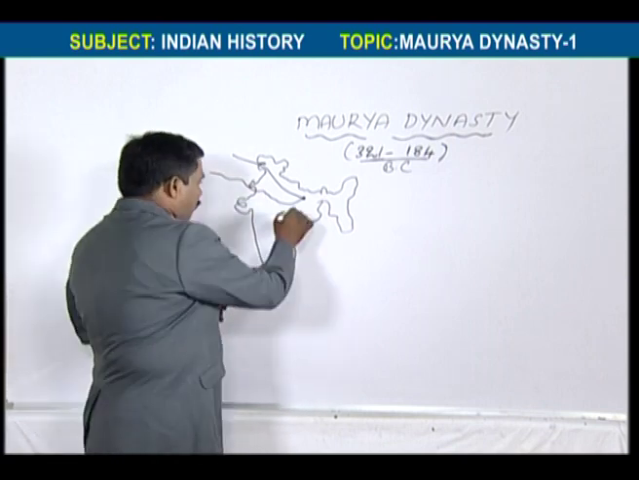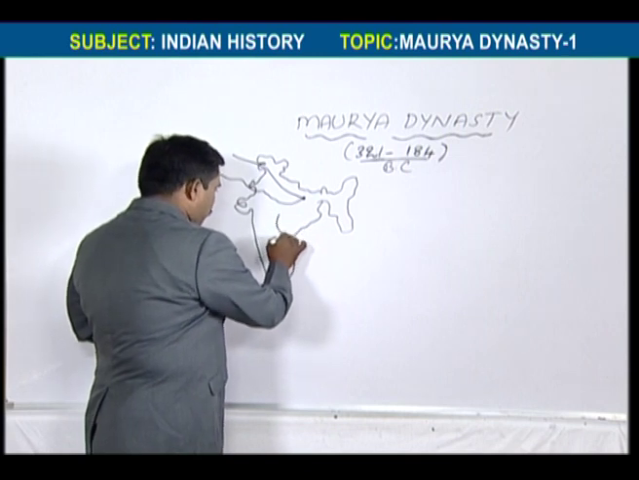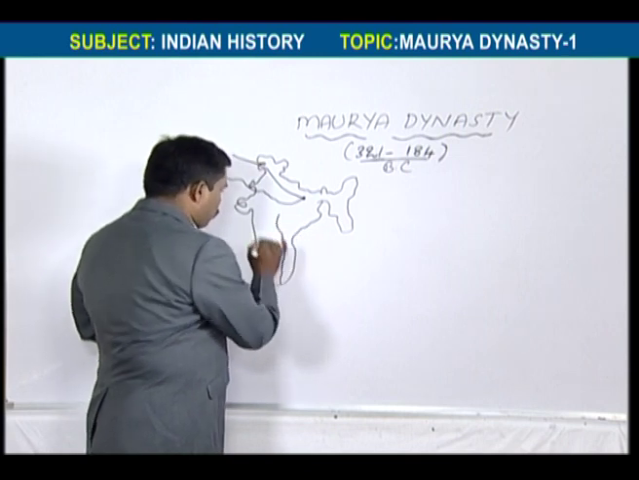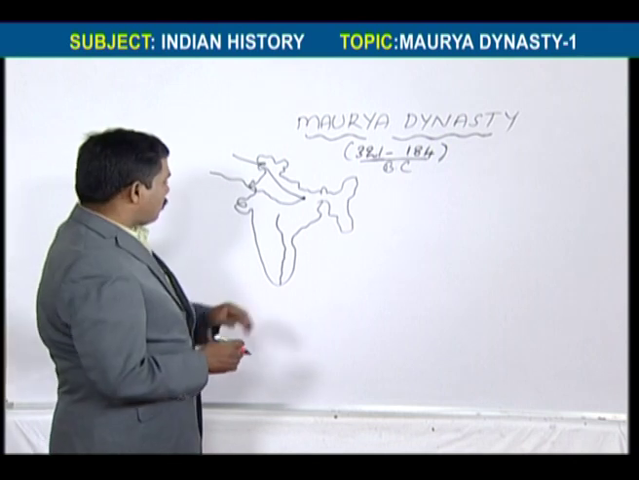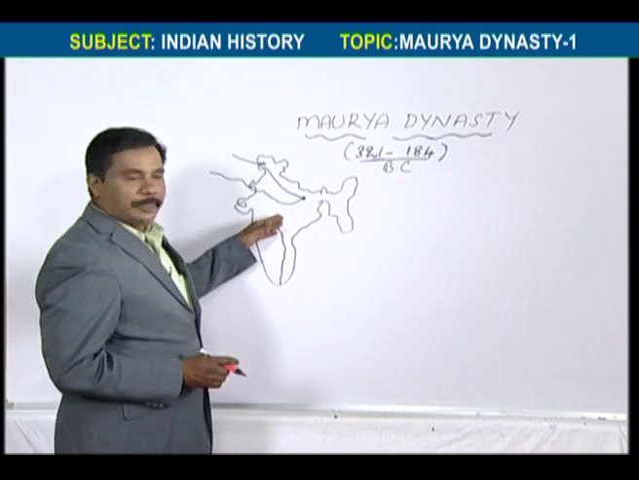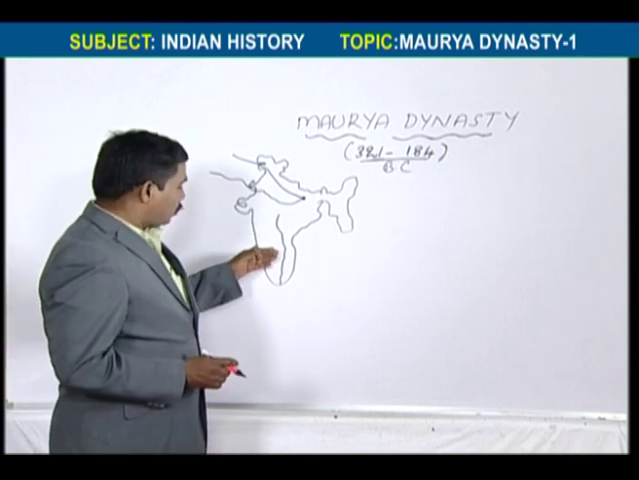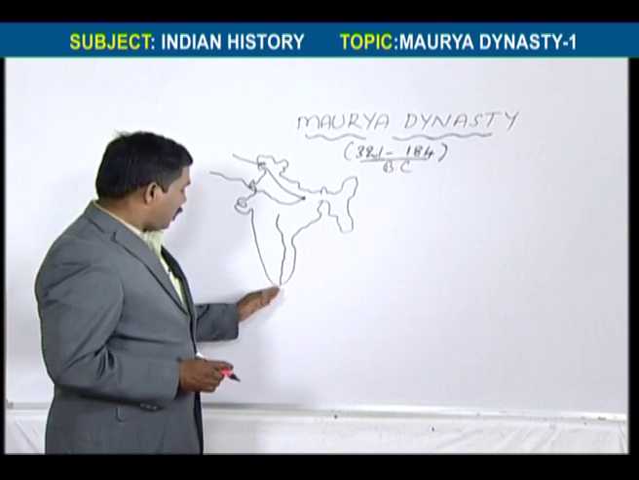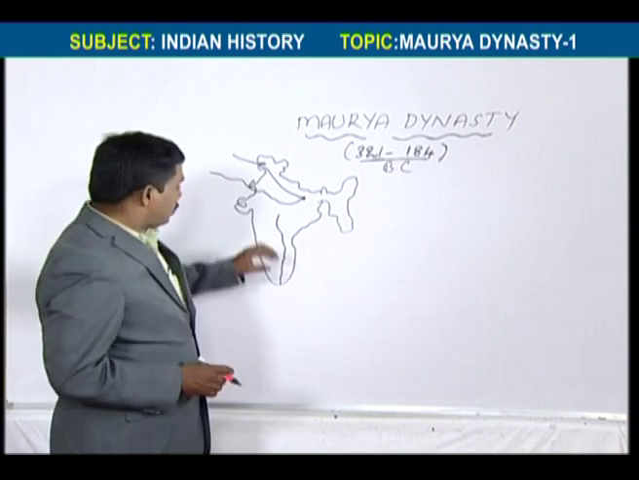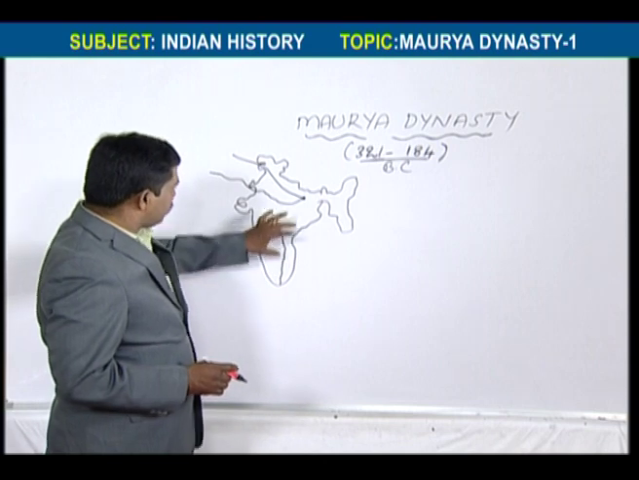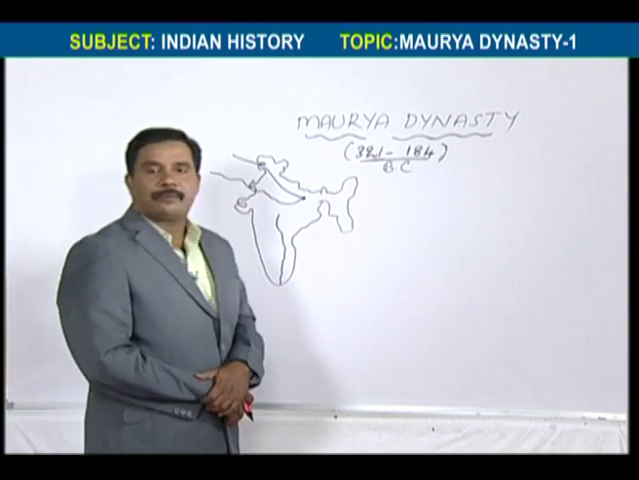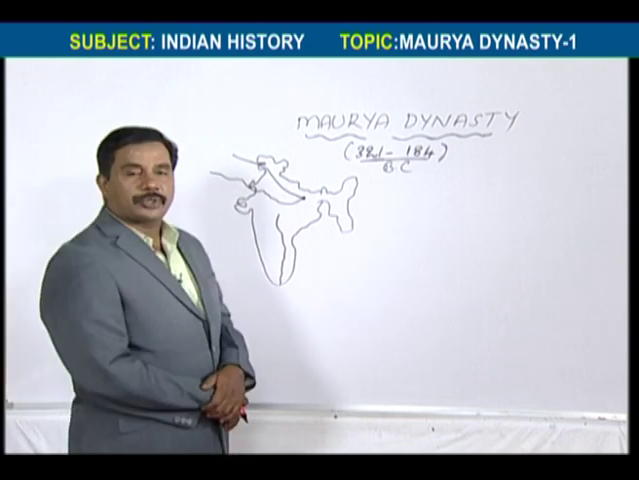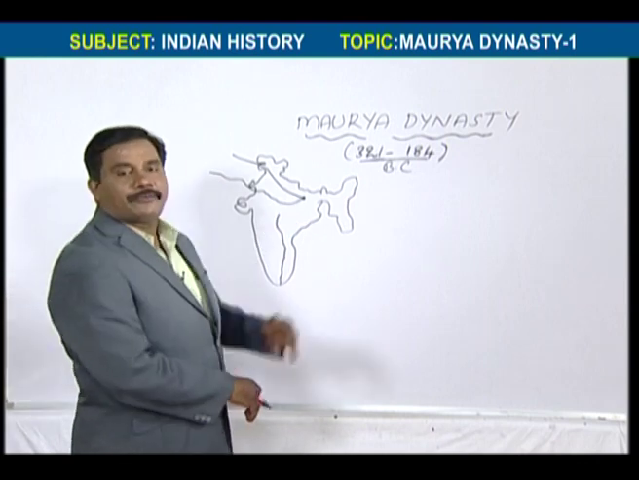And one more road from Ujjain to Kanyakumari, via Prathisthanapuram, Amaravati, Madura, Kanchi, Madura up to Kanyakumari. So these are the roads by Chandragupta Maurya. These are the longest roads. That's why he is called the welfare king.